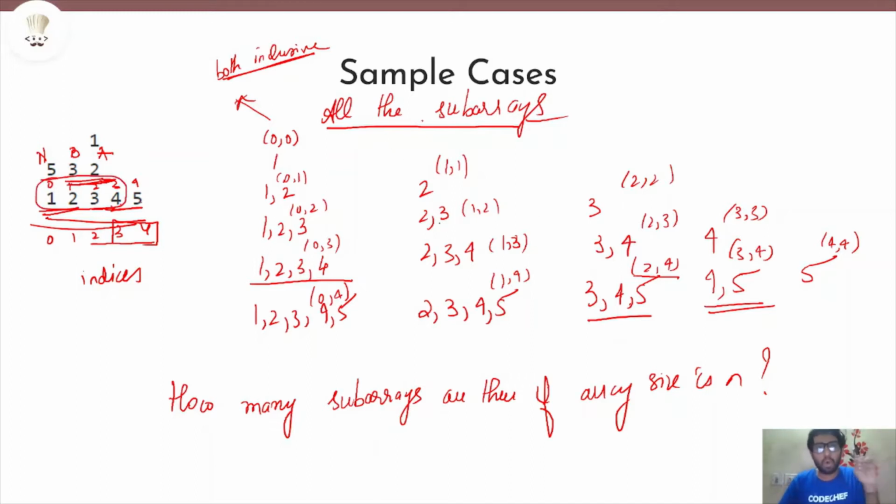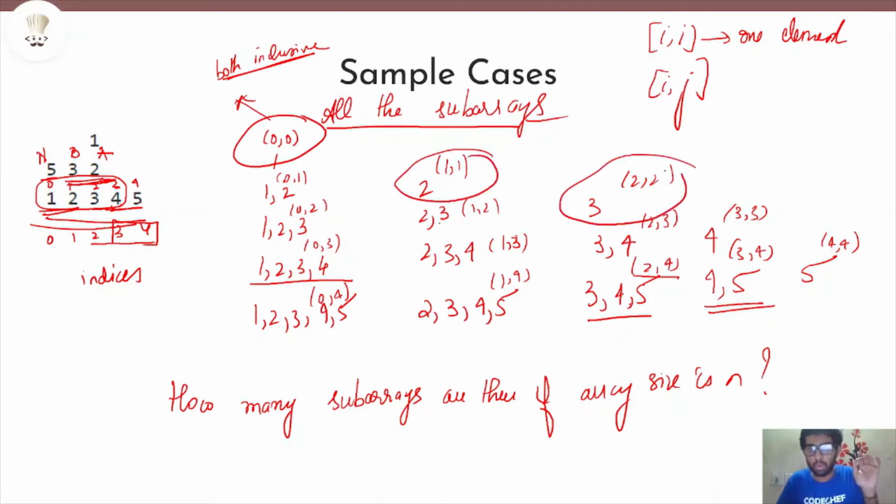So here, all the subarrays are 0,0; 0,1; 0,2; 0,3; 0,4; 1,1; 1,2; 1,3; 1,4; 2,2; 2,3; 2,4; 3,3; 3,4; and 4,4, if I use the index notation where i, j are both inclusive. There is a special case of a subarray having just one element. These subarrays, 0,0; 1,1; 2,2; and 3,3, are special cases of this i, j, both inclusive, because i and j are the same, so only one element.